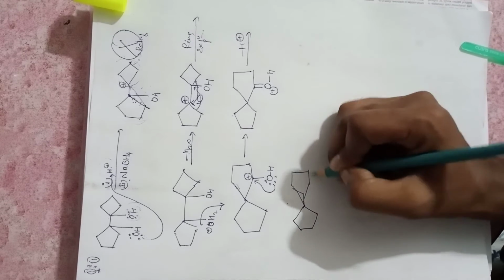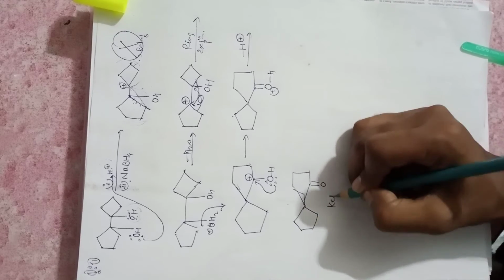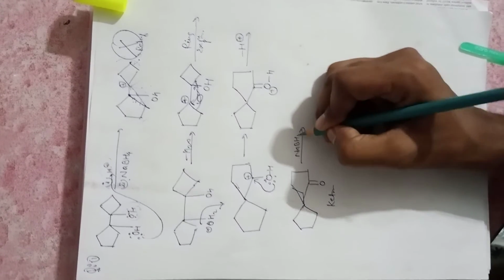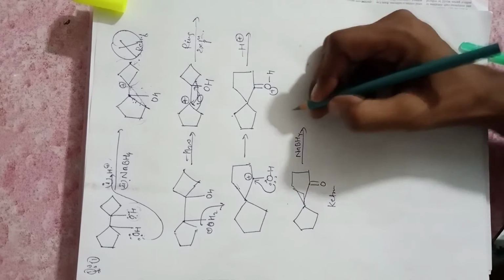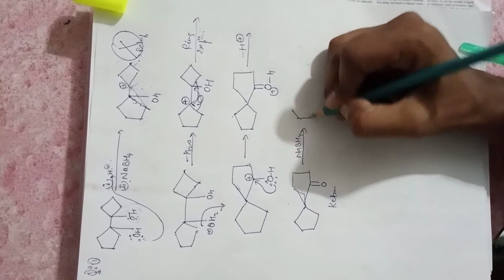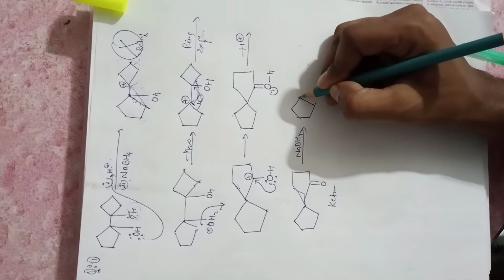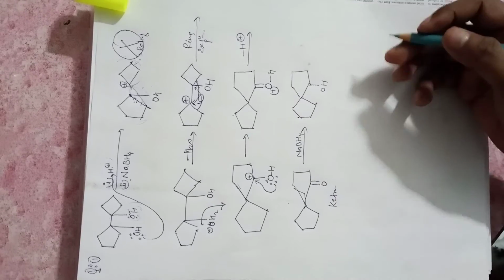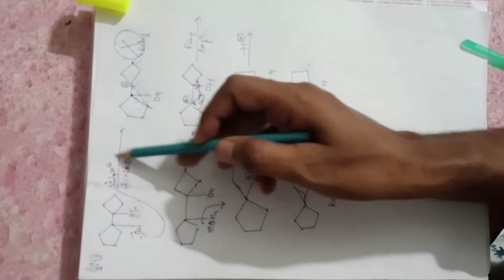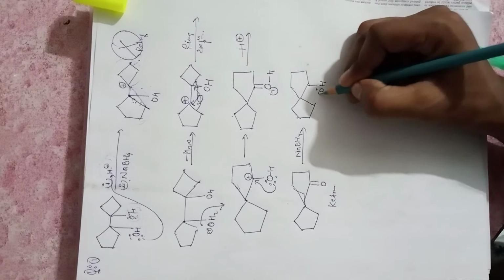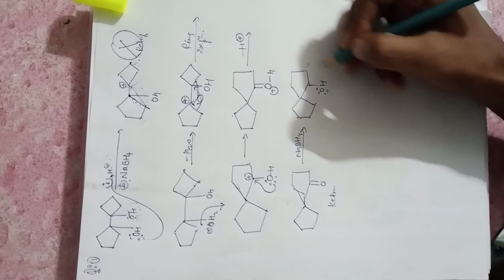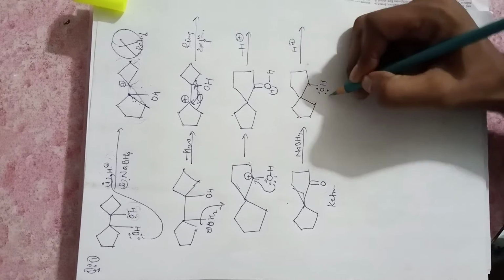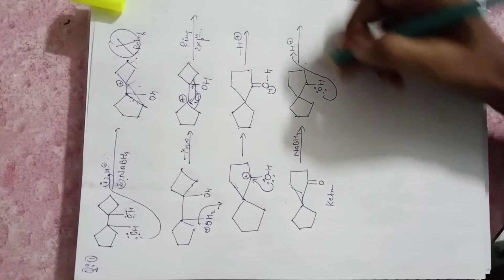this will form a ketone, and the second reagent is NaBH4. We know NaBH4 is a reducing agent, and it will reduce the ketone, and it will form the 2-degree alcohol. And further, since H plus remains in the beaker, then again here is the possibility of what? Pinacol rearrangement. Here H plus, this OH attacks here, and now